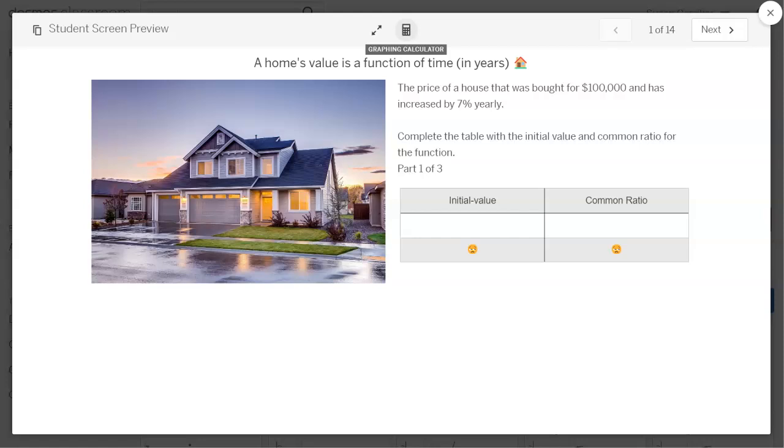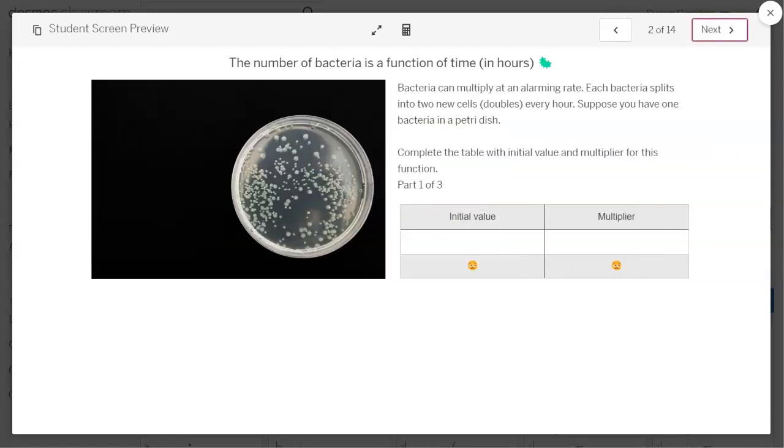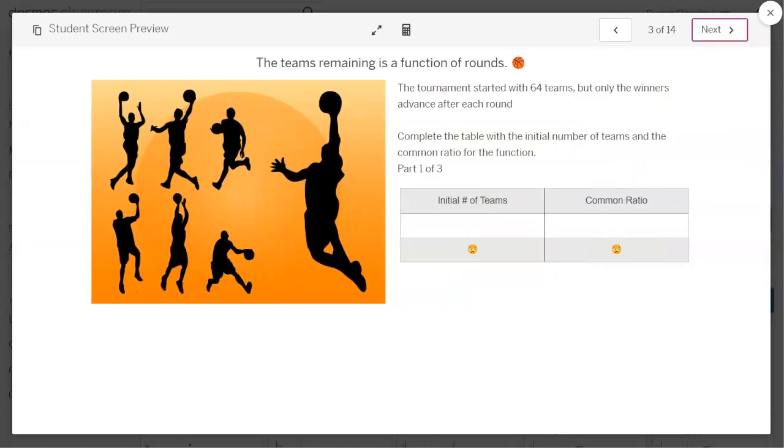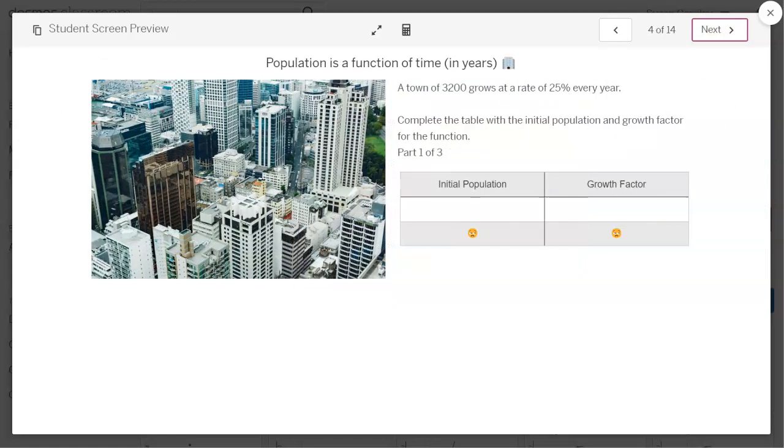They will need to use this calculator, so be sure to tell them to use it, because on step 3 they ask them to round off their answer to a certain number, so they cannot just type the expression in the blank like you normally do with Desmos. You actually need to calculate it and then put the number in the blank. So they will need the calculator to do these first few items. Here's one for bacteria. Here's one for a basketball tournament with 64 teams. Here's one for the population of a city that is growing.